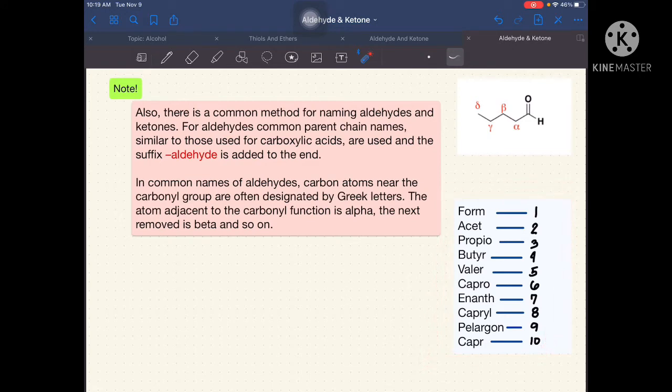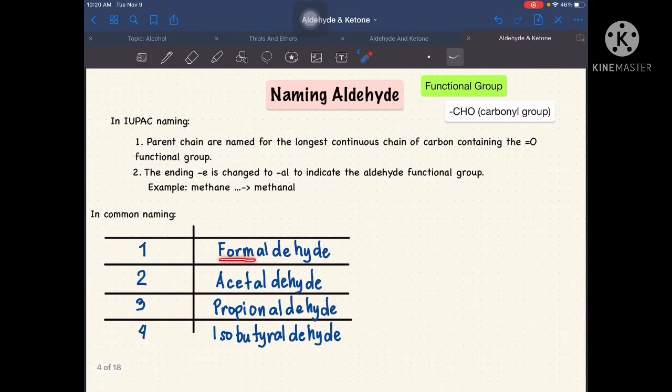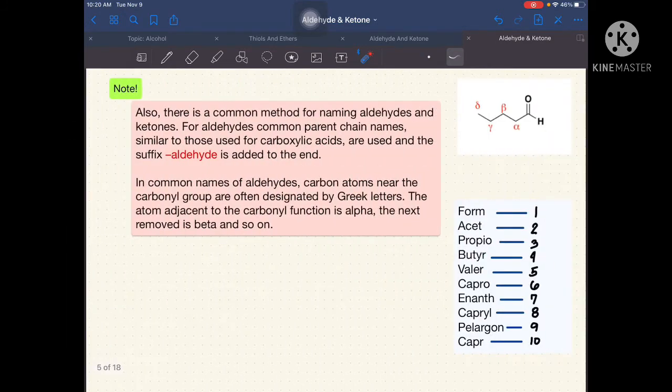So, aside from that, there is also a common method for naming the aldehydes and also for ketones. For aldehydes, common parent chain names are similar to those in carboxylic acids. The suffix aldehyde is used, doon sa dulo. Dinadagdag yung word na aldehyde. So, parang kagaya dito, yung ating prefix na form, then we just added aldehyde. So, in that case, we formed formaldehyde.